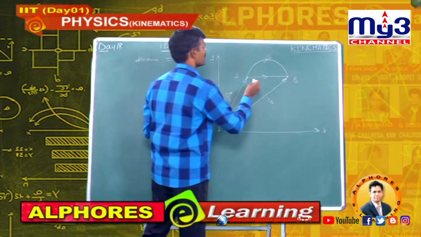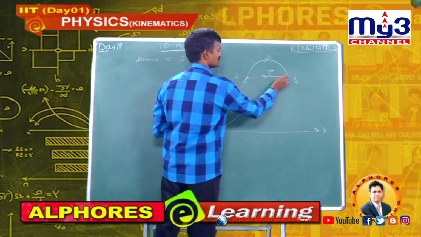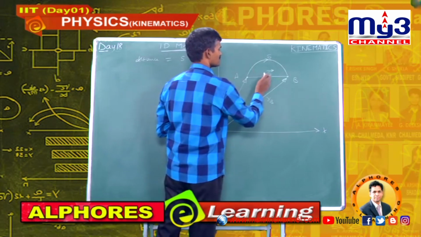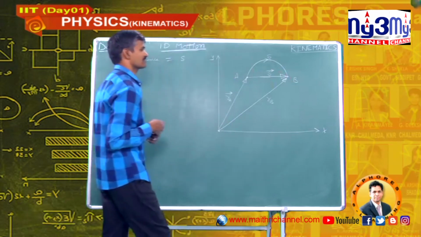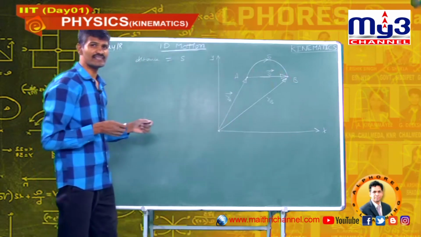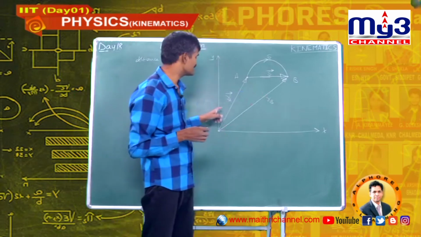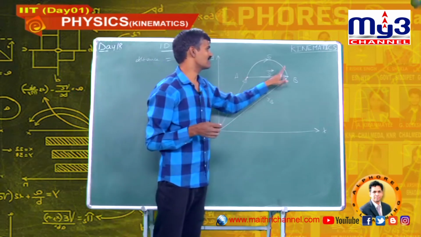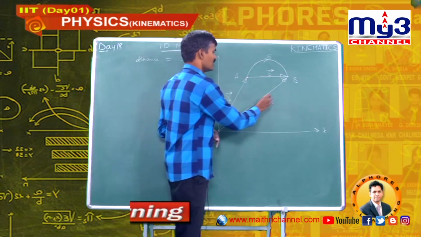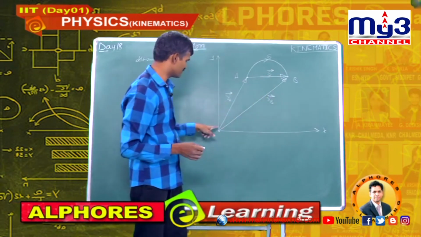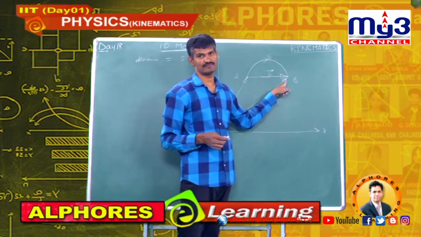This displacement is some s bar. It is a vector quantity. From vector addition, we know that to add any two vectors, they are arranged in tail head order. The resultant is given by a third vector whose tail is at the tail of the first vector and head is at the head of the second vector.